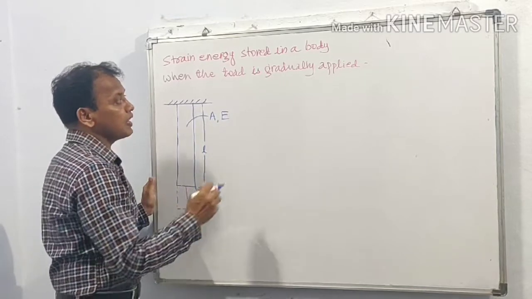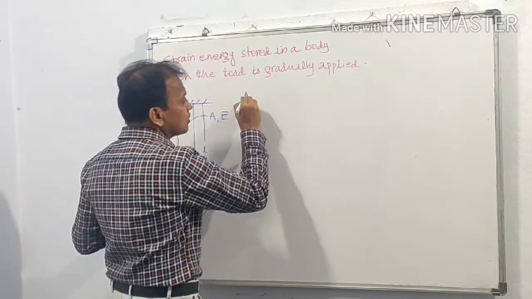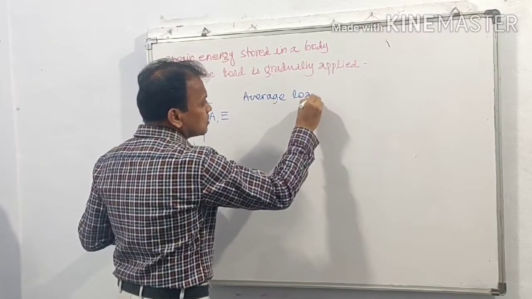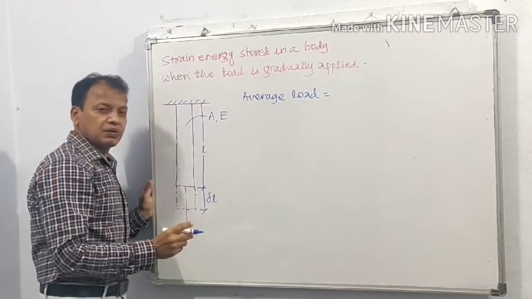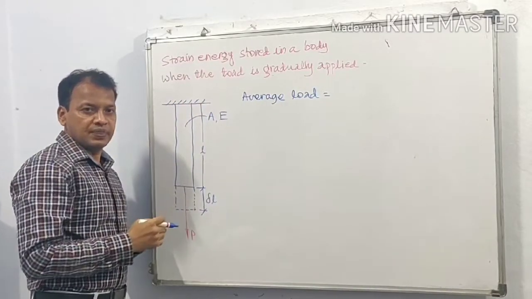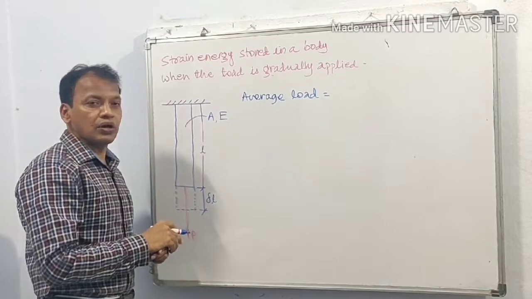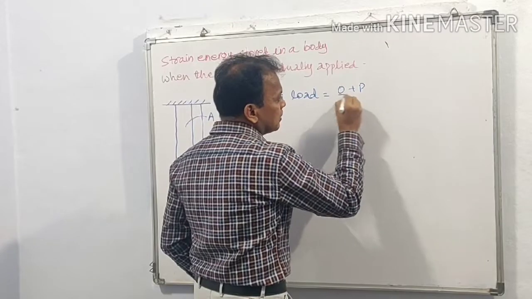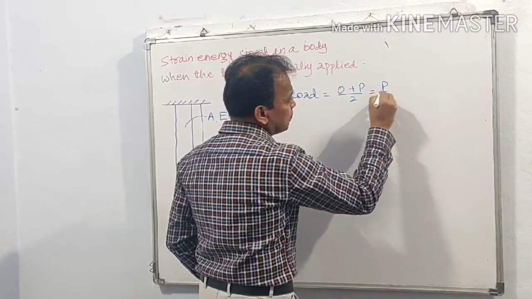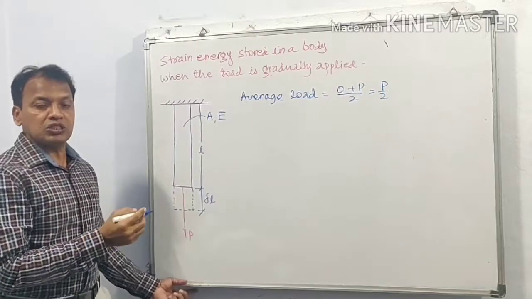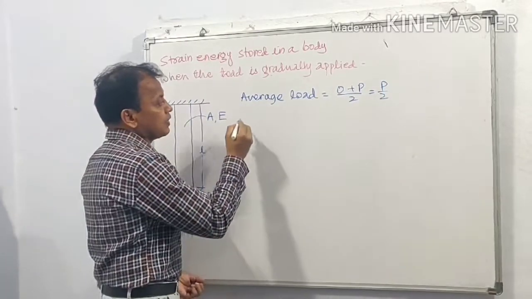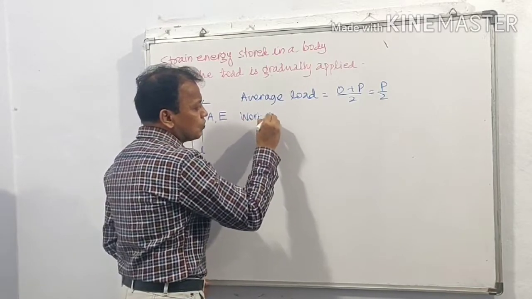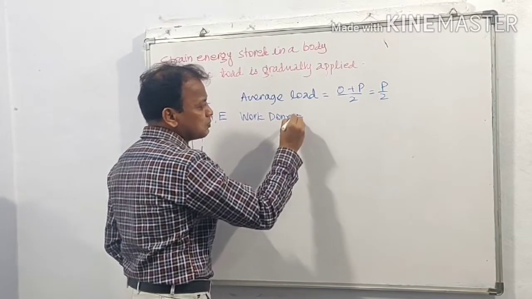This is gradually applied load. Initially the applied force is 0. When the force is increased with smaller increments and reaches P, the average force or average load is (0 plus P) divided by 2, that is P by 2. Why? Because this load is applied gradually. Now we know work done means force into displacement.